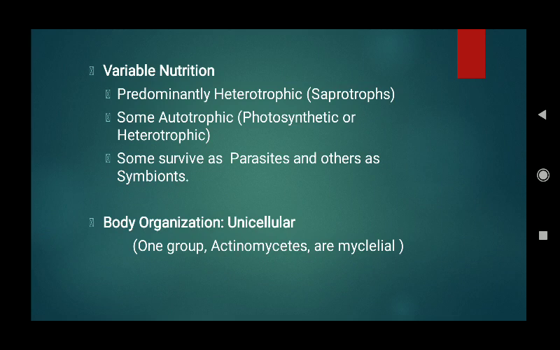And even some Monerans live as parasites inside the bodies of other organisms.